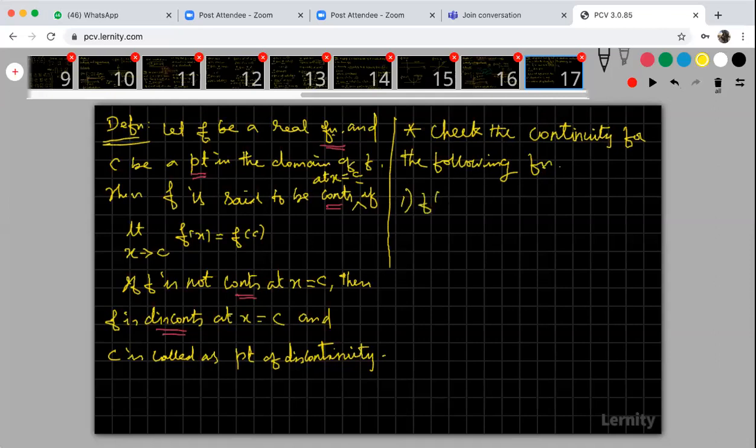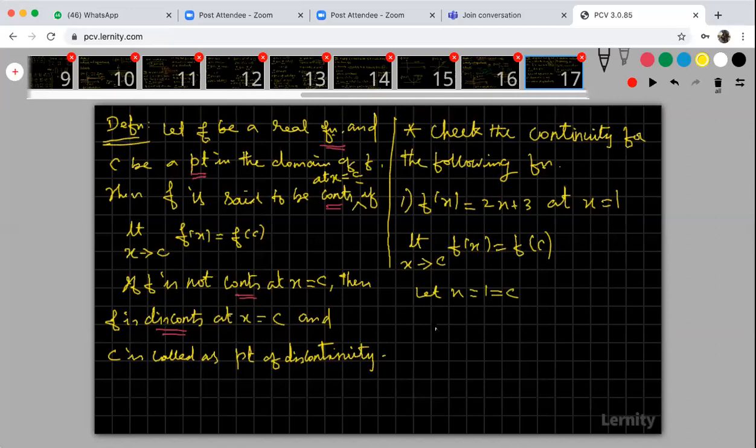Number one, f of x is equal to 2x plus 3 at x is equal to 1. What is the continuity condition? Limit x tends to c, f of x equal to f of c. Here your x is equal to 1, so this is your given c. Your c is equal to 1.